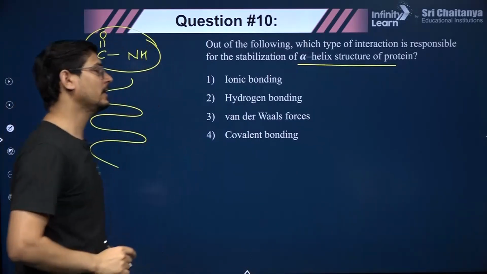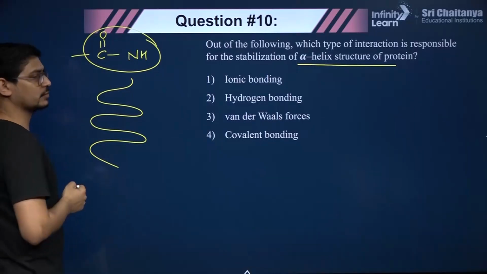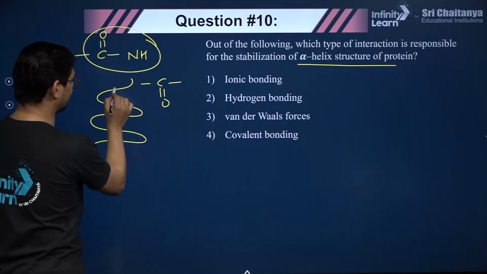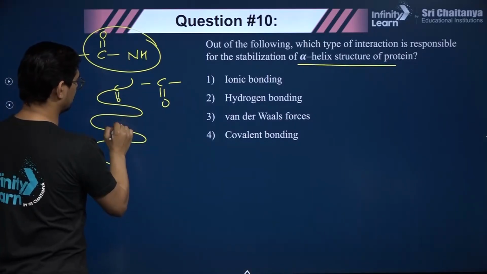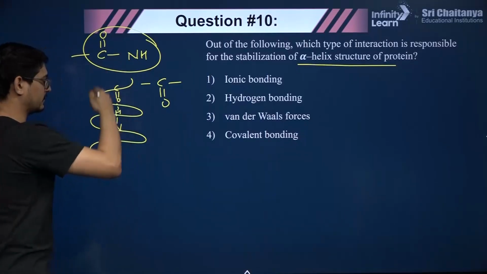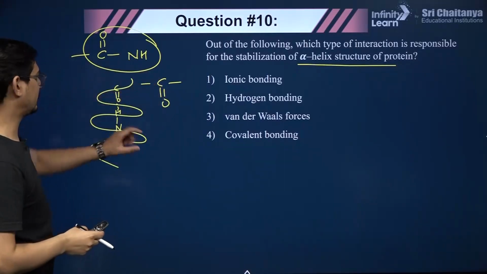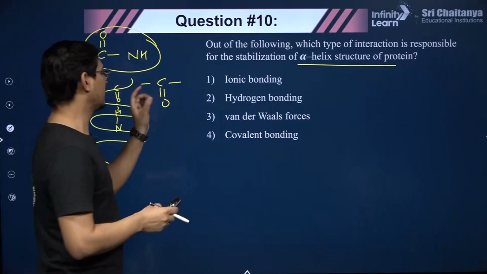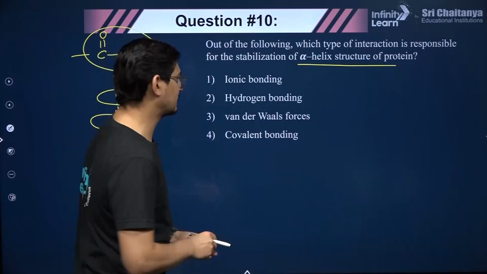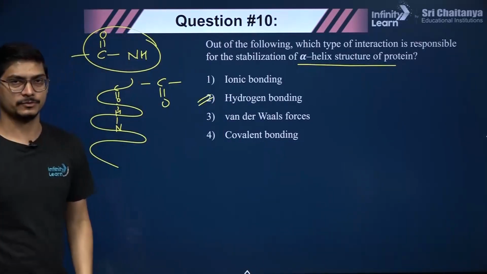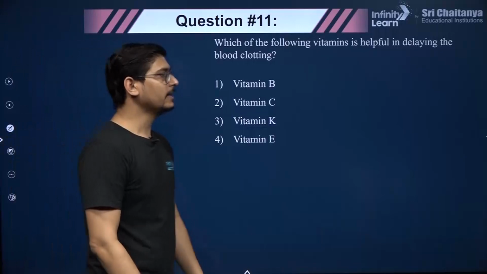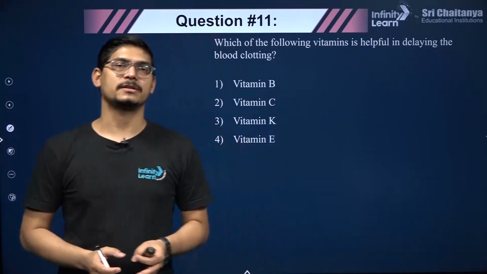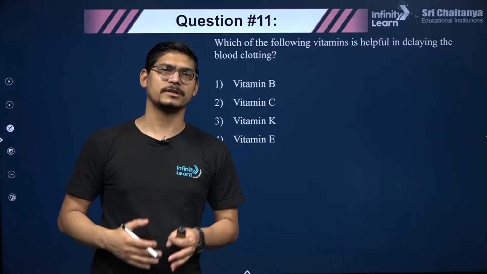Now please remember, these structures are stabilized by hydrogen bonding, right. The carbonyl group of one amino acid and the hydrogen of the NH group of some other amino acid, they are involved in hydrogen bonding, which stabilizes this structure. So the correct answer would be hydrogen bonding, okay. Then you know that the overall folding is called tertiary structure, and quaternary structure comes into the picture if a protein has more than one polypeptide chain.